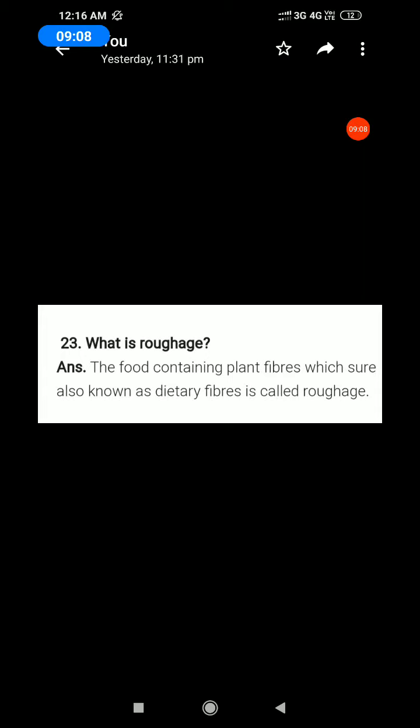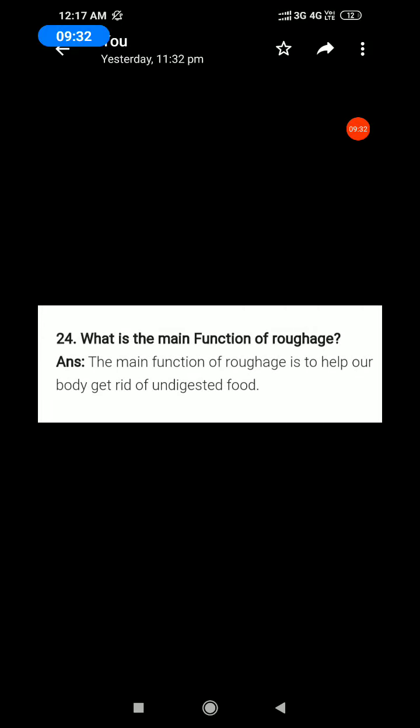Our body needs dietary fiber and water. The dietary fibers are also known as roughages. That's all. Okay, you mark the answers. Okay, next question. What are the main functions of roughages?